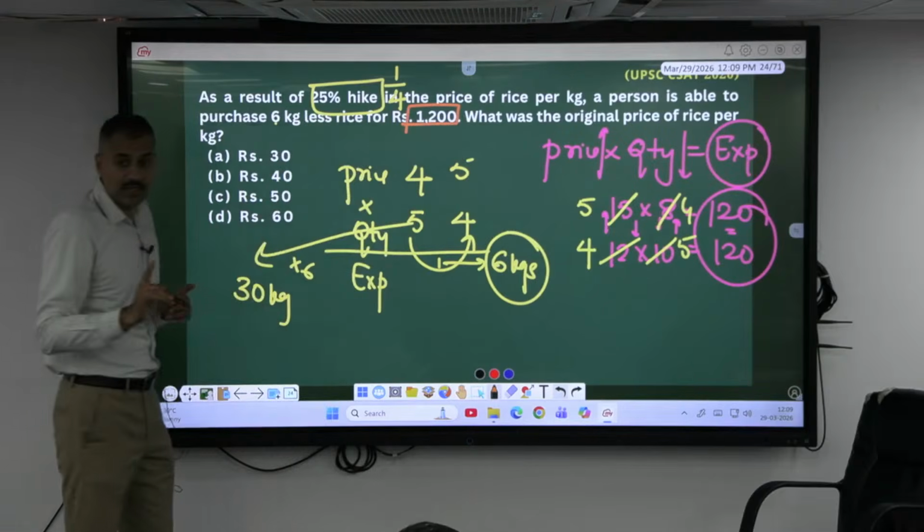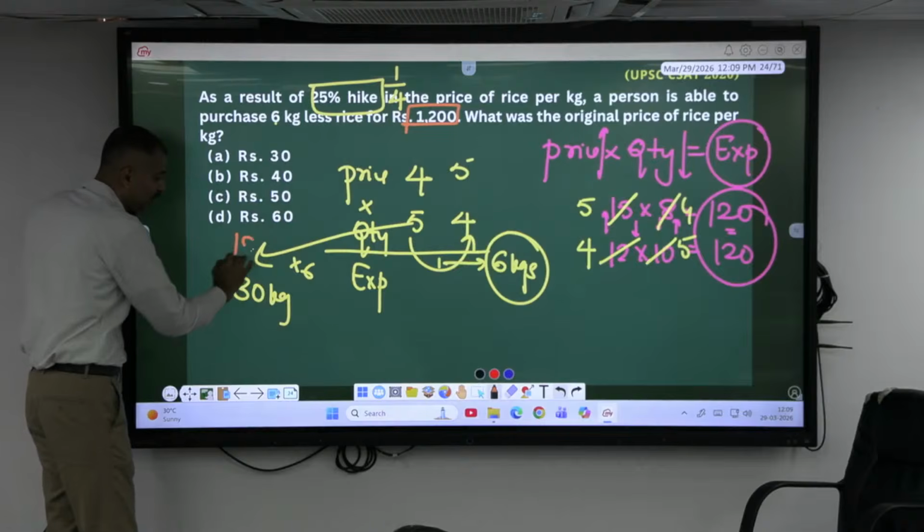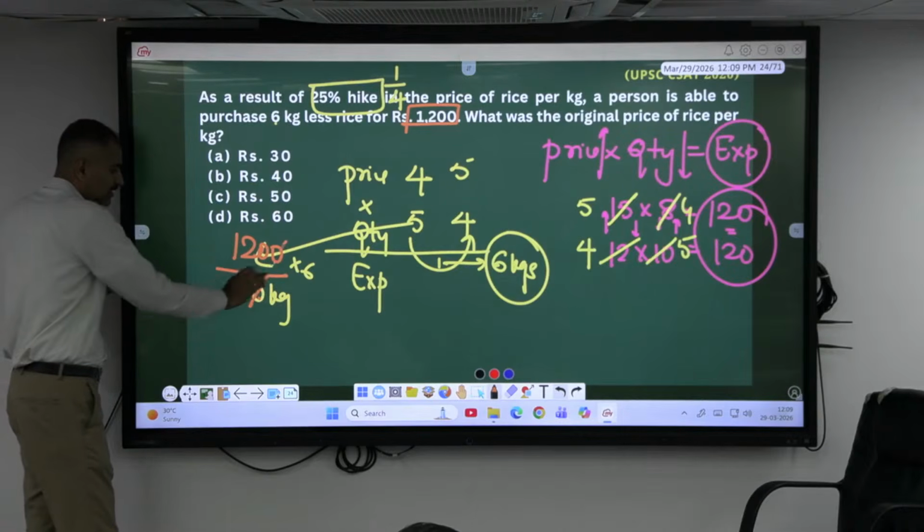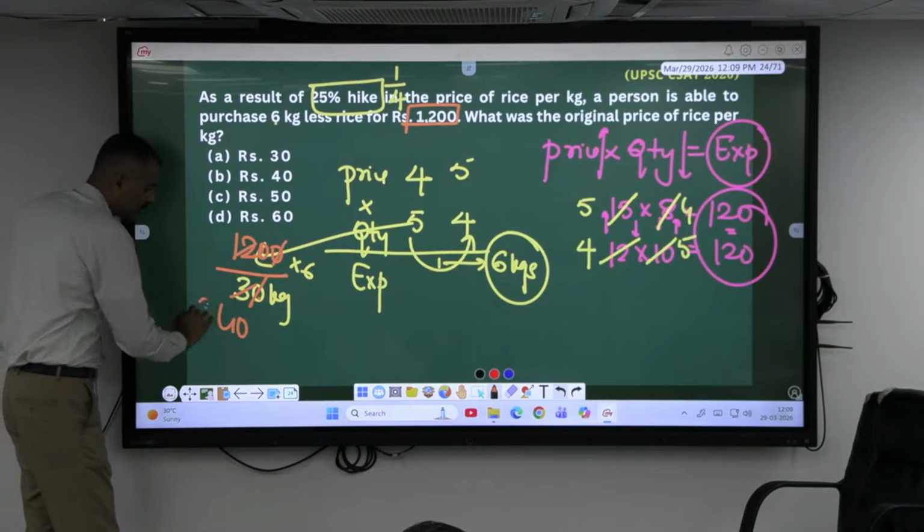Originally and currently also she is having 1200 rupees. For 1200 rupees she bought 30 kg. The zero cancels. 3 into 40. Rupees 40 per kg.